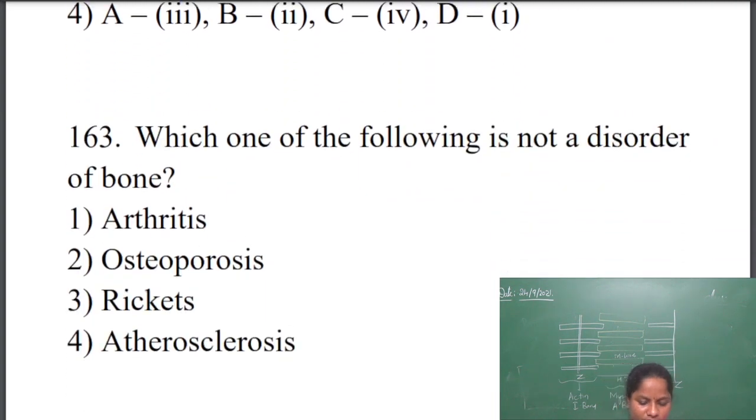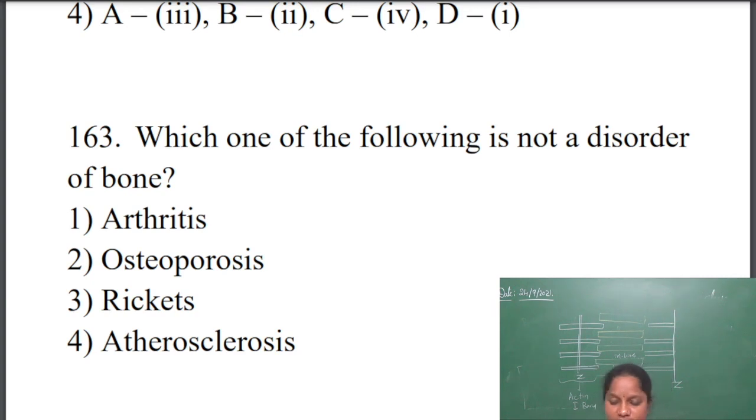Next one. Which of the following is not a disorder of bone? We are dealing with locomotion and movement, so we should know the disorders of bone. Which one of the following is not a disorder? Arthritis, osteoporosis, rickets, arteriosclerosis. Arthritis, it is a disorder of,